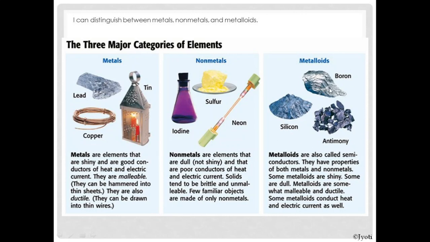Remember children, this is a very important point, that is, metalloids are called semiconductors. That means their conductivity is less than the metals, but it is more than the non-metals. Okay. So they are good conductors, but if you compare the conductivity with that of metals, then they are poorer conductors than the metals.